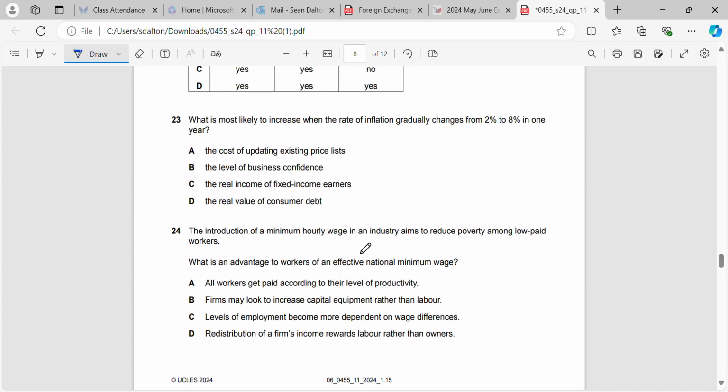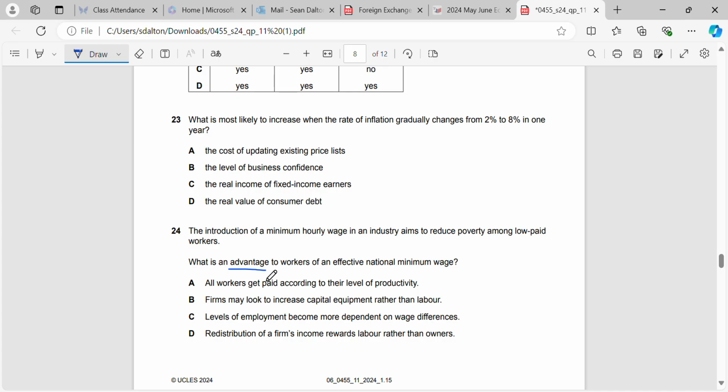Okay, the introduction of a minimum hourly wage of an industry aims to reduce poverty among low-paid workers. What is an advantage to workers of an effective national minimum wage? So first thing we have to do is we have to understand what is a national minimum wage. It's the minimum amount that people have to get paid per hour.